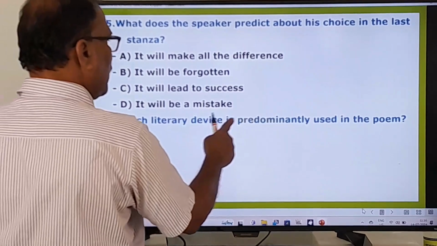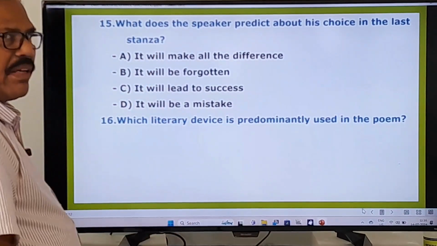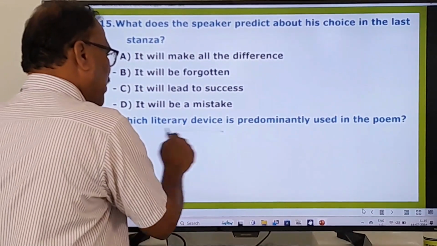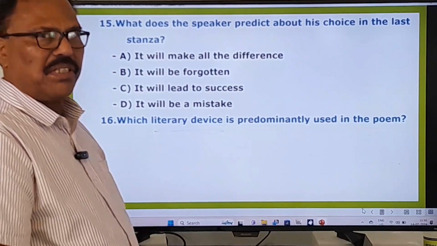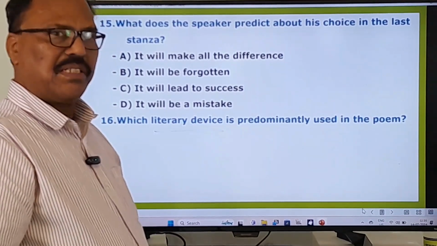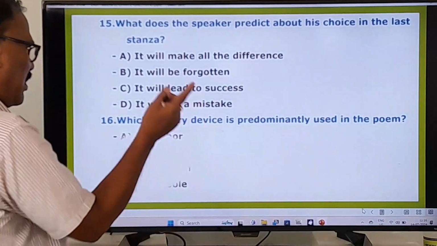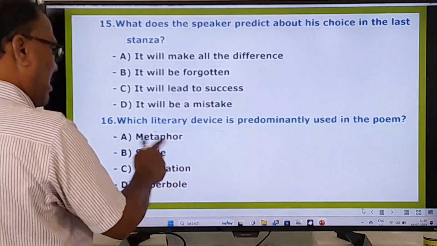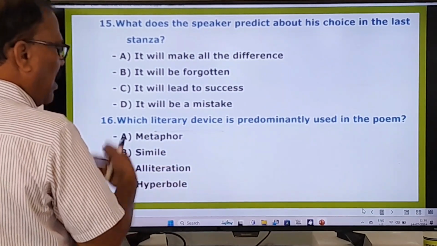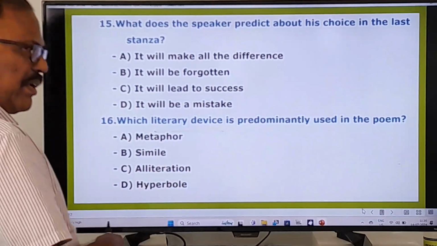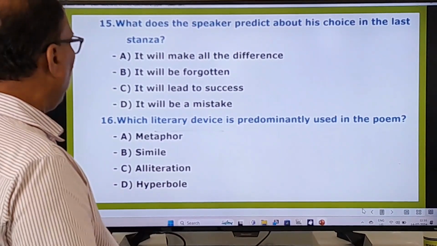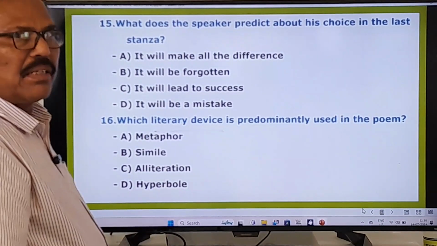Which literary device is predominantly used in the poem? Again, literary devices are also going to be very important questions in your examination, right? So what literary device is used predominantly means metaphor, simile, alliteration, hyperbole. So you have to choose the right one. Okay, right. Now we go to other questions.